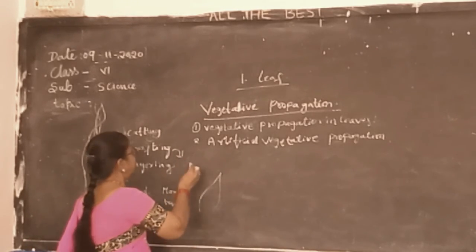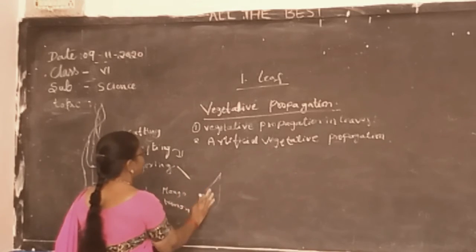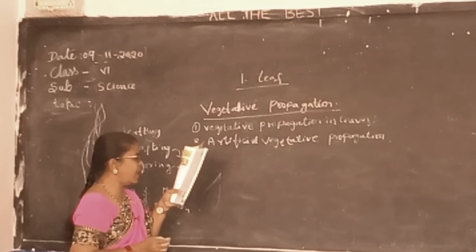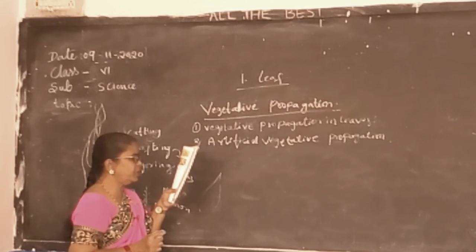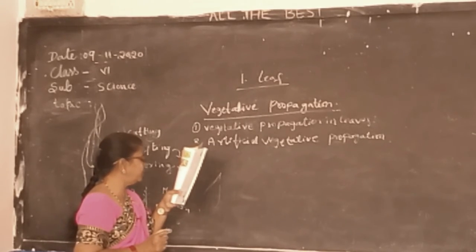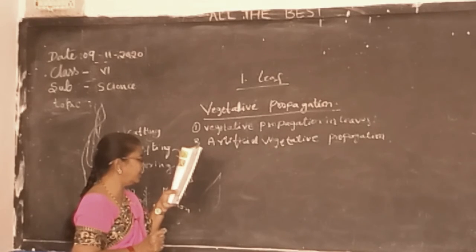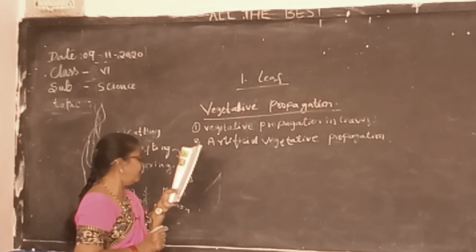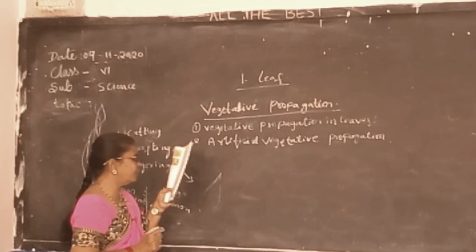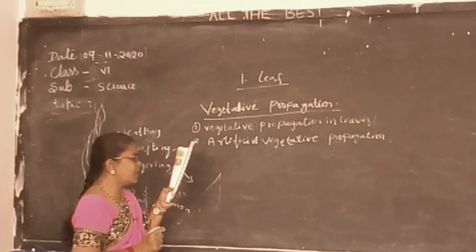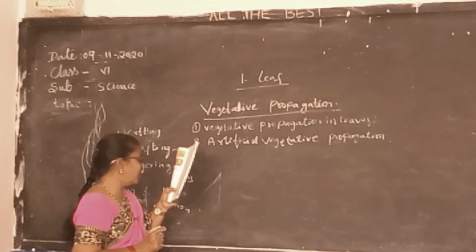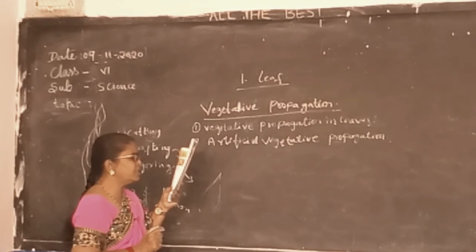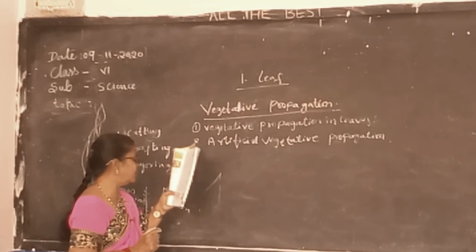Now the layering. What is layering? In this method, a branch of a plant is bent and covered with moist soil, leaving the top part outside in the air. After some time, new roots develop from the buried part of the branch in the soil. Now the branch is cut off from the parent plant. This part of the branch which has developed roots grows and becomes a new plant. Layering is done in jasmine, lemon, and china rose.